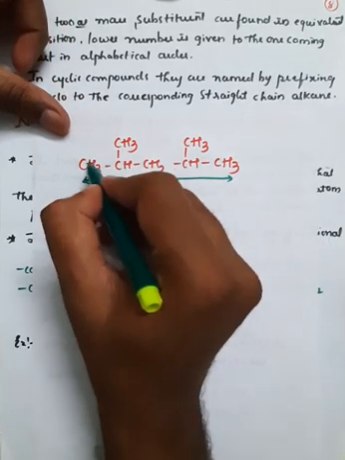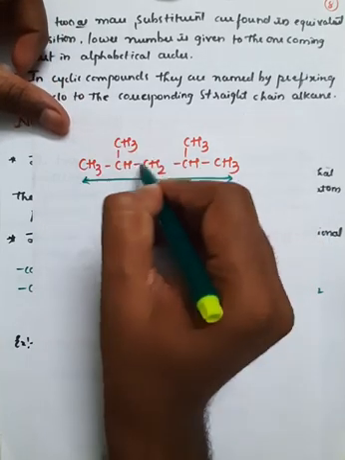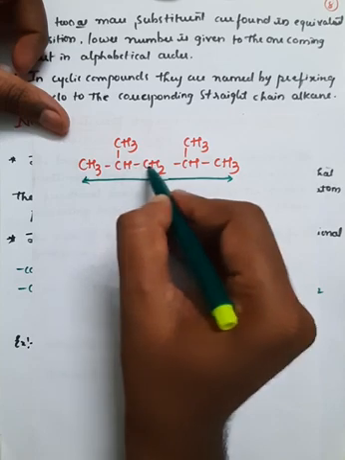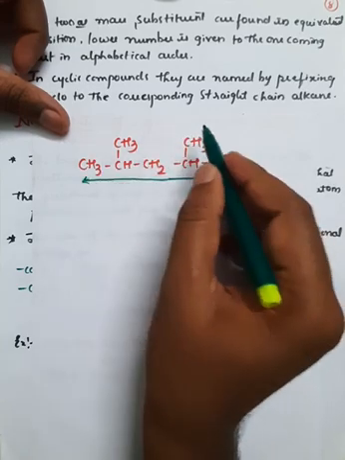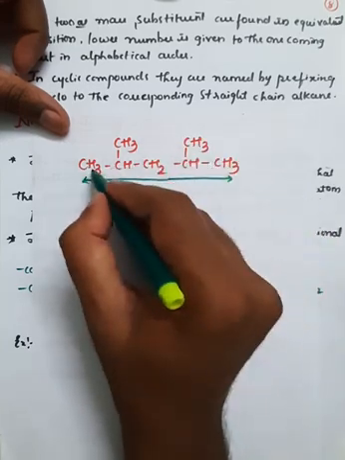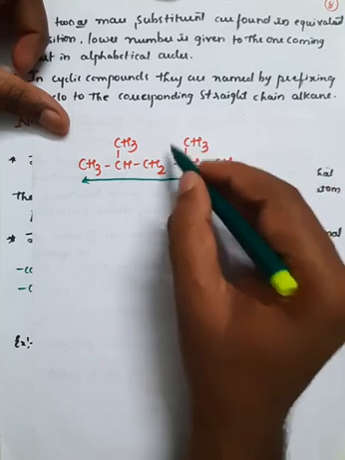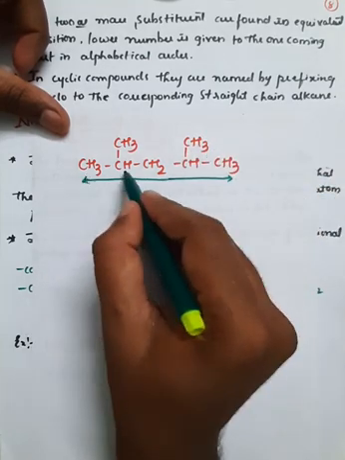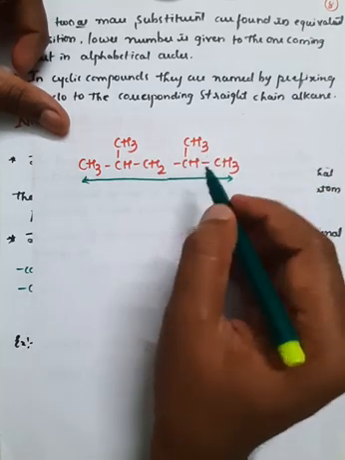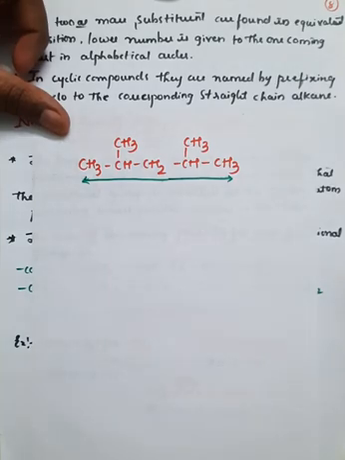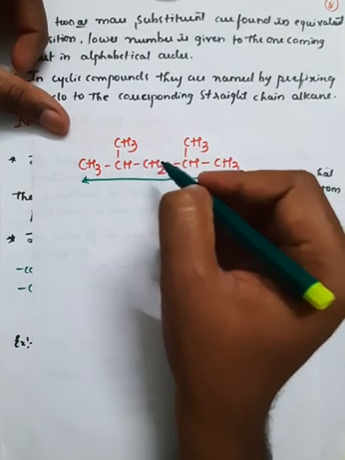And if you go from here 1, 2, 3, this is the short chain, right? If you go like this 1, 2, 3, 4, 5, this is also a short chain, right? So you can take it like this also. So 1, 2, 3, this is also a short chain. Therefore CH3, CH, CH2, CH and CH3. So this is a straight chain and you can number according to the rule.